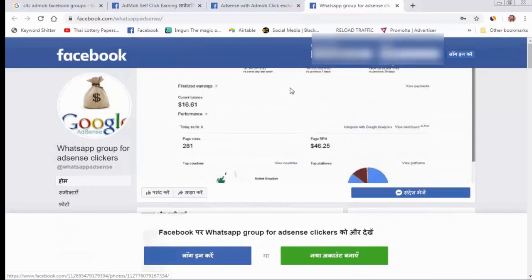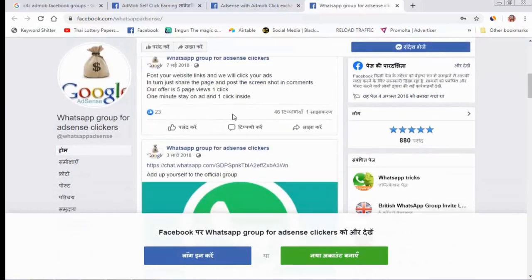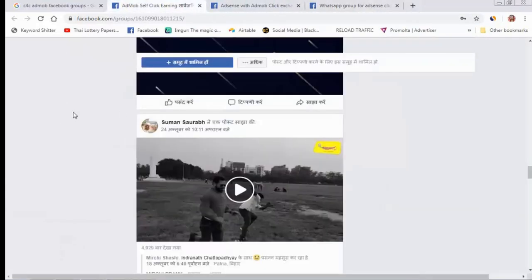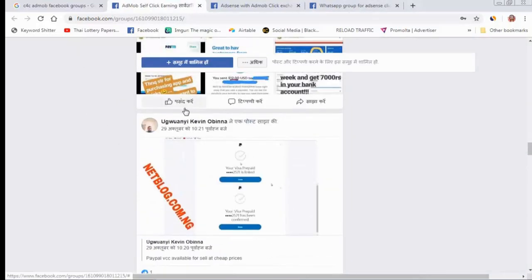So what is the strategy? How can you get clicks from this group, and how do you set a strategy of working? You need to join 10 groups of AdMob self-clicking, AdSense self-clicking, like these. First day, you chat with this group. For example, you get 20 clicks from this group, and you give 20 clicks to another person. Today you will earn maybe $40 to $50 from only this group, and they will earn maybe like you.